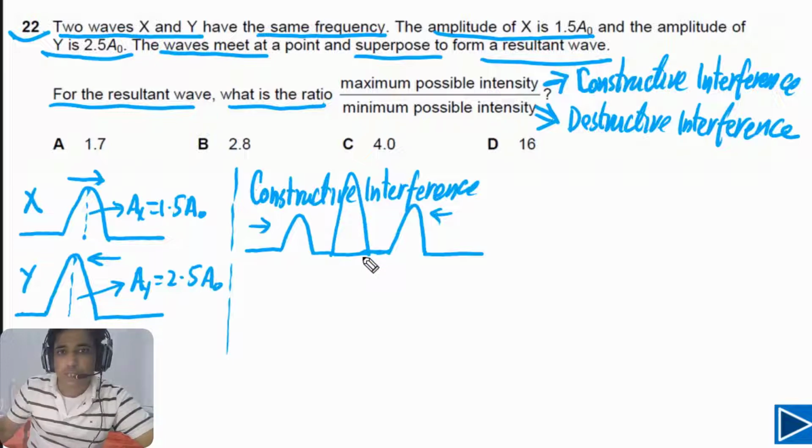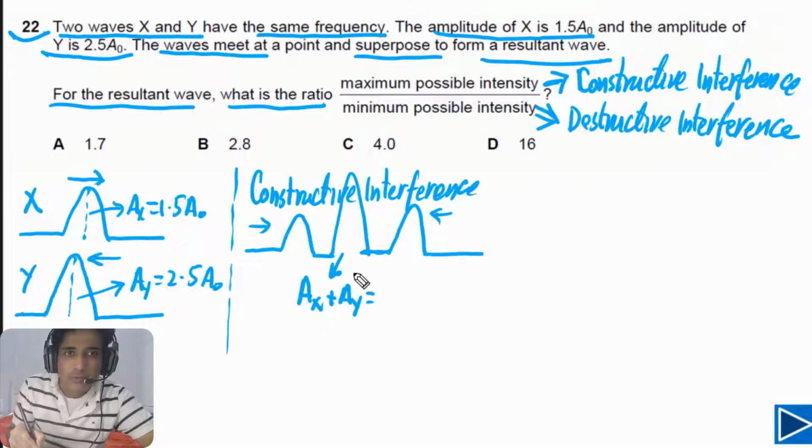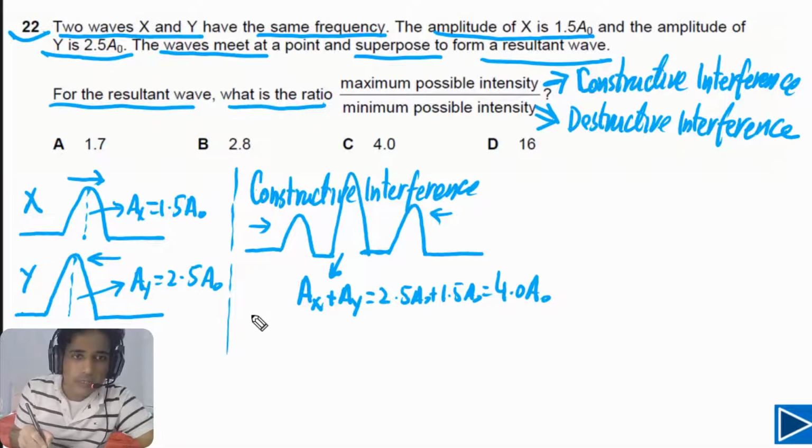So we will get super crest like this. Means simply we need to add these two waves together. So this is the super crest we will get when these two waves interfere. And the amplitude of this super crest will be equal to amplitude of X plus amplitude of Y. So the final value of amplitude we will get 2.5 A0 plus 1.5 A0, that will be equal to 4.0 A0. Now we can repeat the same process for destructive interference.